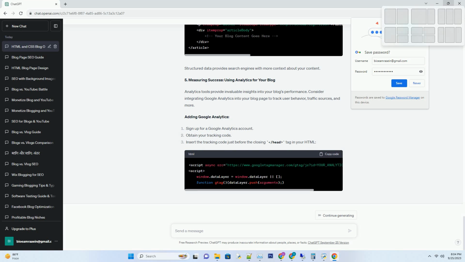HTML: script async src equals https://www.googletagmanager.com/gtag/js?id equals your_analytics_id /script. Script. window.dataLayer equals window.dataLayer || []. function gtag(){dataLayer.push(arguments);}